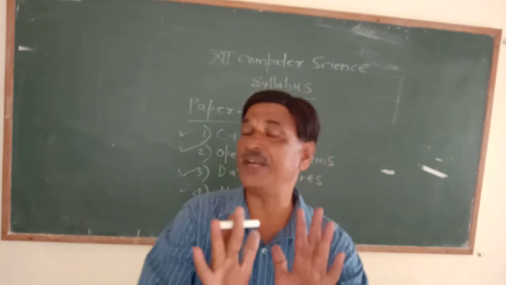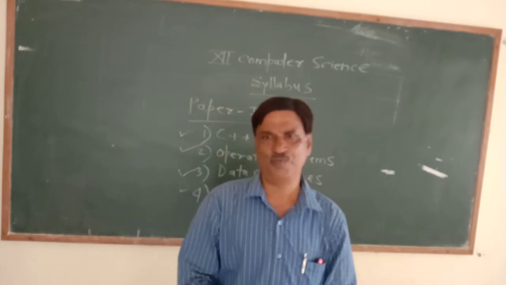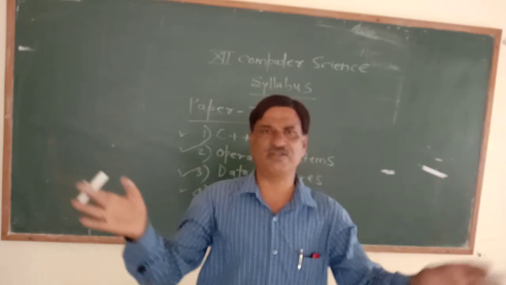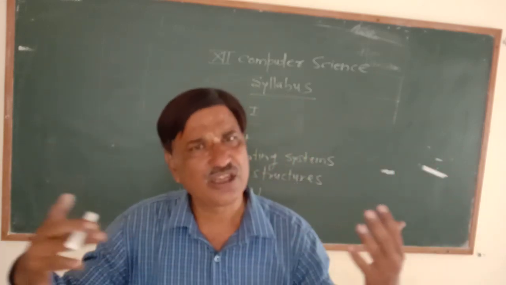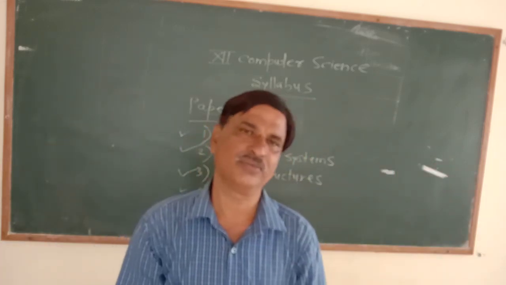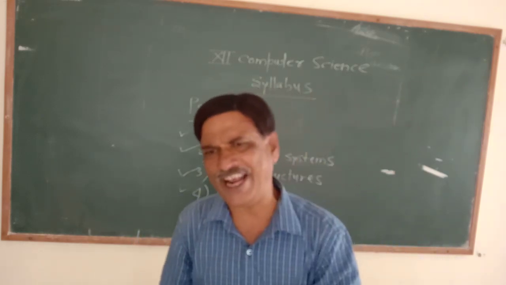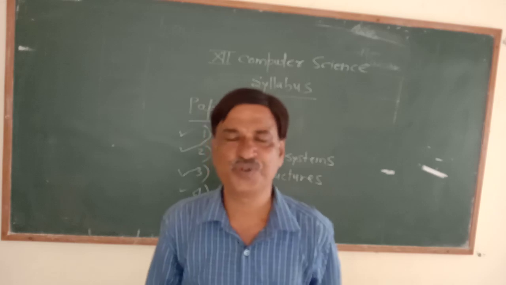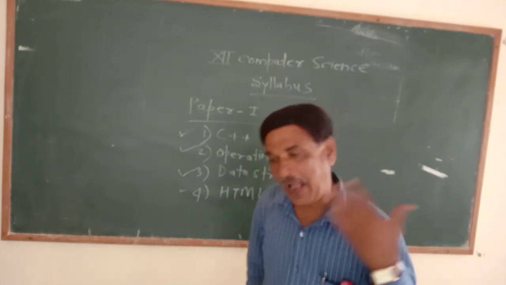But whenever we visit any web page, website, or portal, we see colors, styles, fonts, multimedia, sound. That is hypertext.